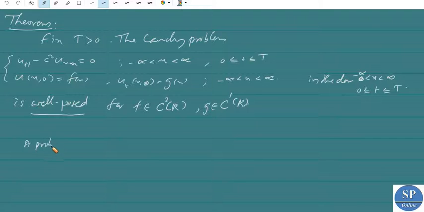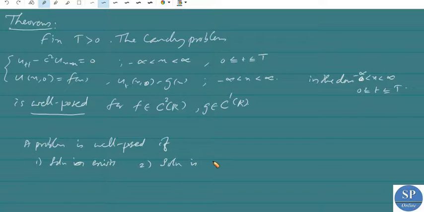We already discussed that a problem is well posed if the solution exists. Second condition is the solution is unique, and third condition is stability. Stability means a small change in the initial condition gives rise to a small change in the solution.